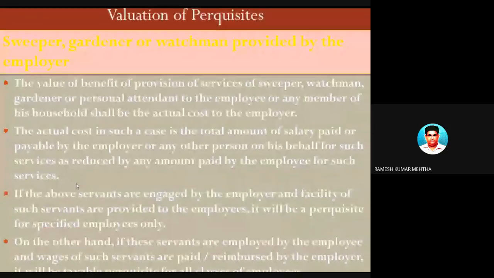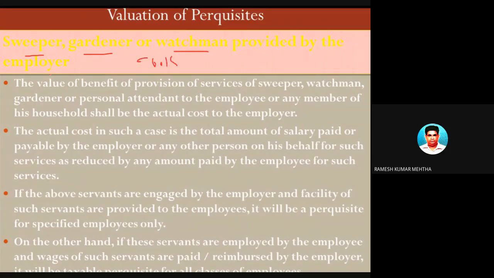Next one. These are all similar points that I just told, but I will read them out. So perquisites in the form of a sweeper, gardener, watchman and cook are the domestic servants. The value of the perquisite of provision of services of a sweeper, watchman, gardener or personal attendant to the employee or any member of the employee's household shall be the actual cost to the employer.